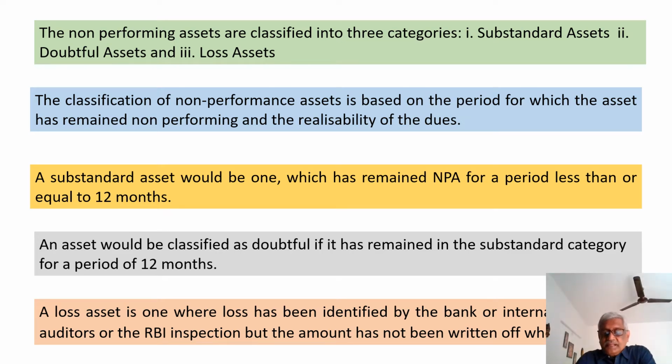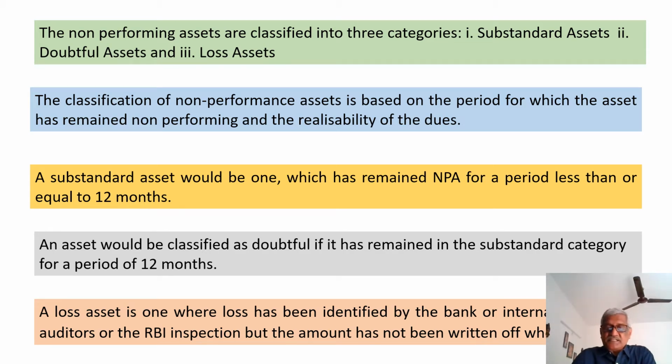Now, the non-performing assets are divided into three categories. The first one is called substandard, the second one is called doubtful asset, and the third one is called loss asset. How do we classify? The assets are classified based on the period for which the asset has remained as non-performing and also the realizability of the dues.